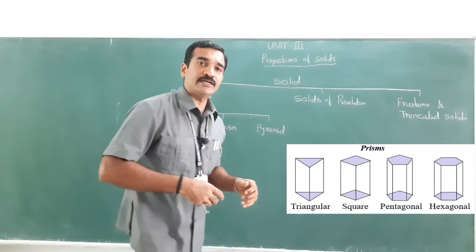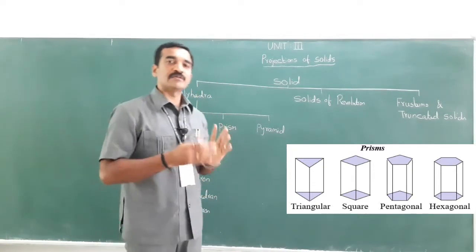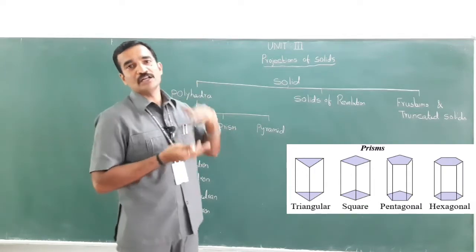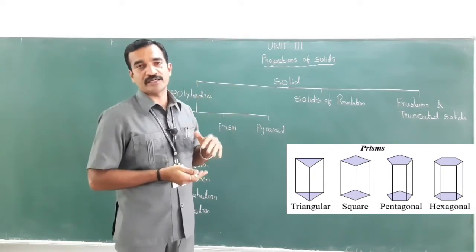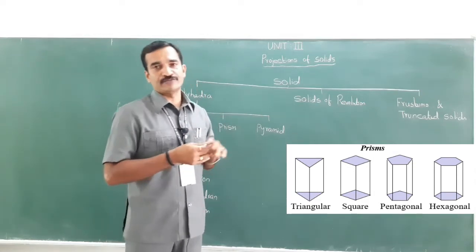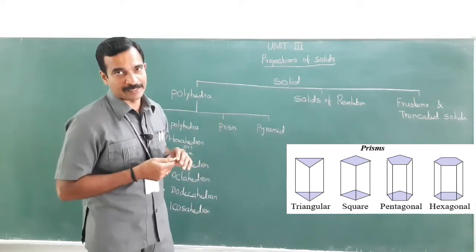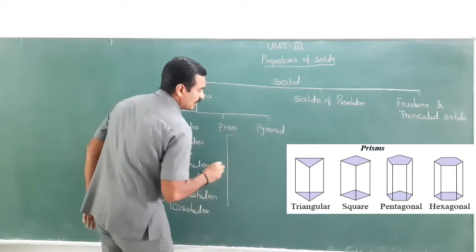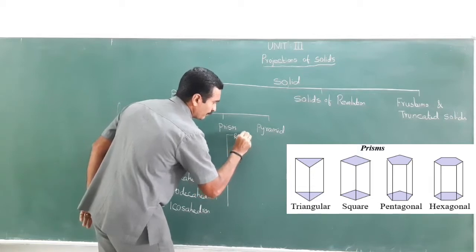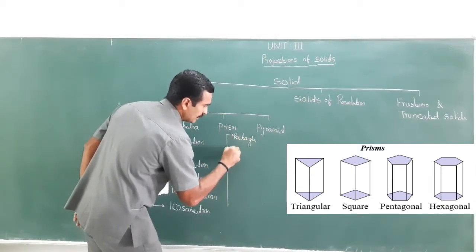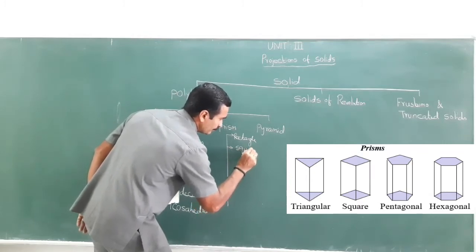So, a prism is nothing but a polyhedron having two equal shapes as bases which are parallel to each other and joined by the other faces, which may be rectangles or parallelograms, right? This is a rectangular prism, square prism,